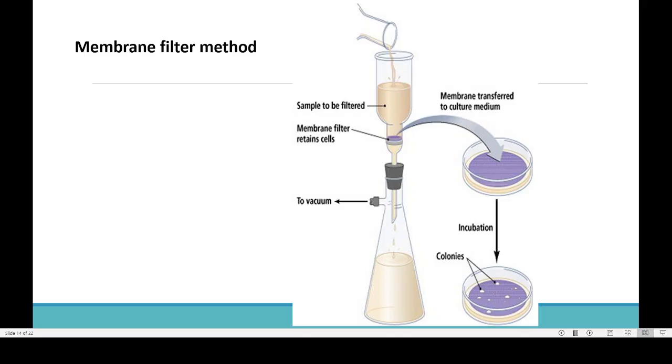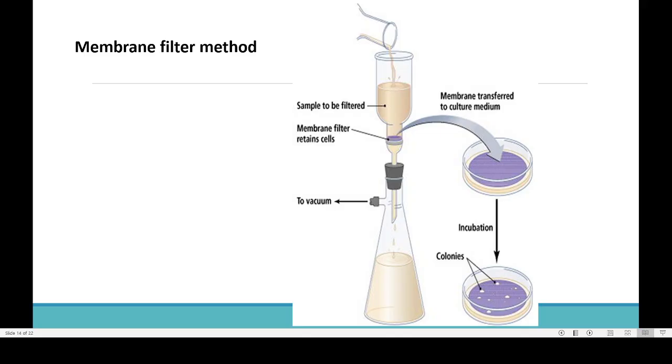Water passes through that membrane, and if there are any bacteria, they will be filtered out and deposited on the membrane. We then take that membrane and culture or incubate it. After a few days, if any bacteria are present in the water, they will develop into bacterial colonies, so that they are easier to detect. That is the technique we use in the membrane filter method.